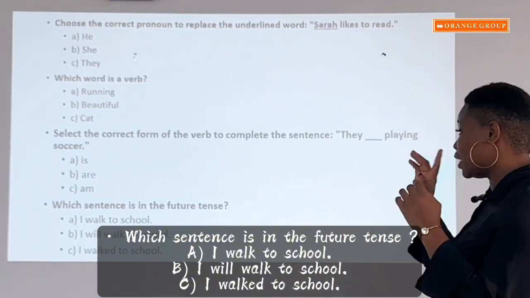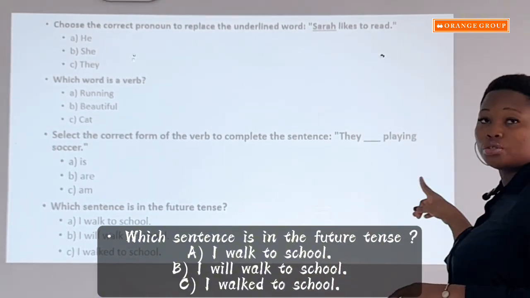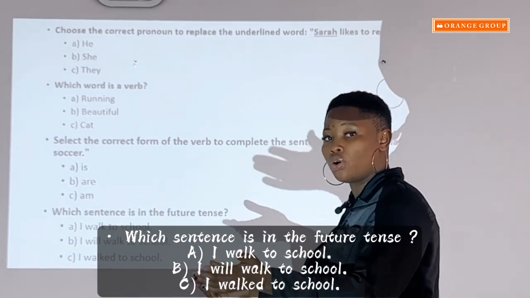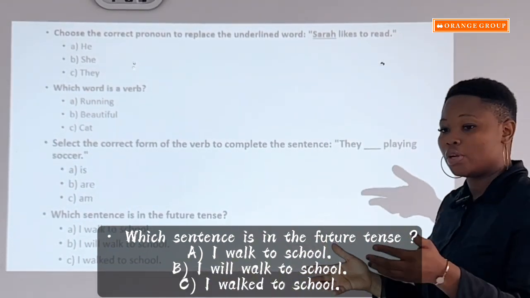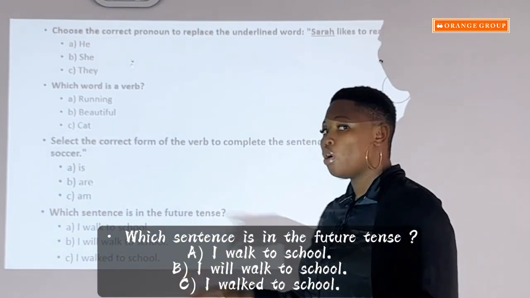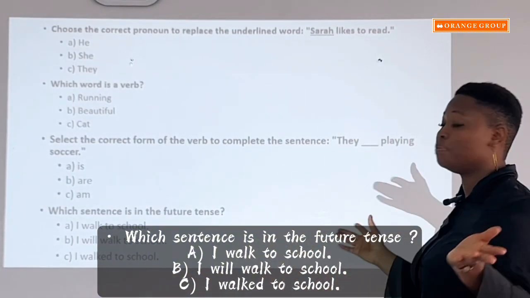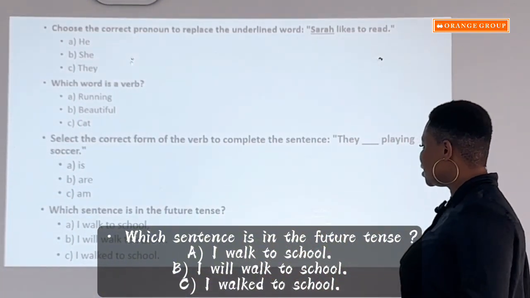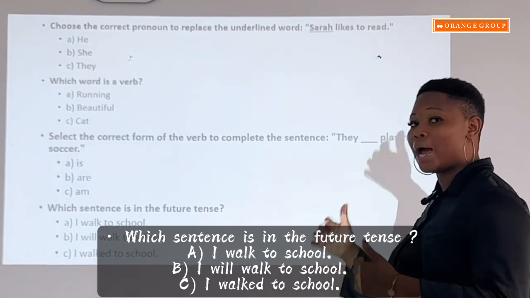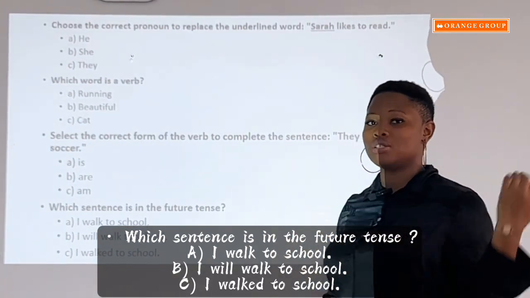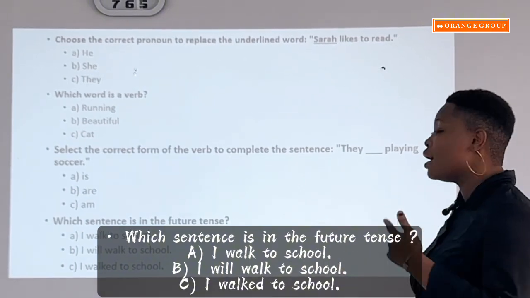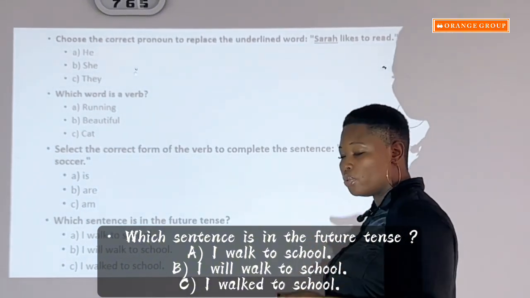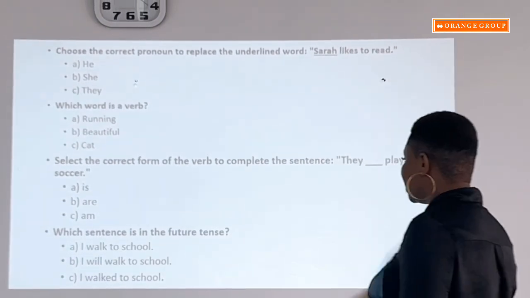So let's analyze the options. I walk to school. It's something you're doing now. I will walk to school. It means that you are not walking yet. You would walk to school tomorrow, or maybe later in the next 5-10 minutes. The next option says, I walked to school. It means a past tense. Yesterday, I walked to school. So the correct answer for this question is B, I will walk to school. Okay, let's go to the next question.